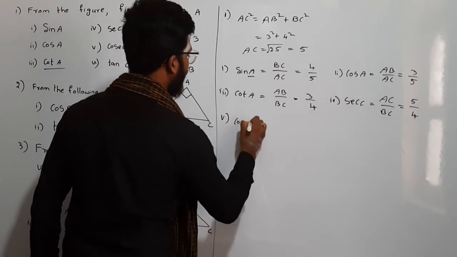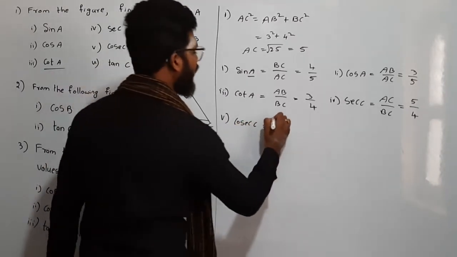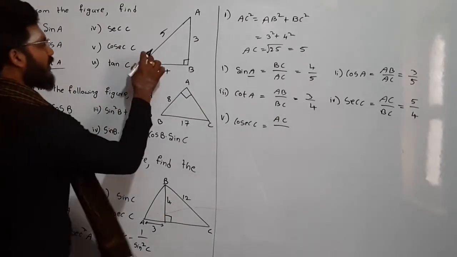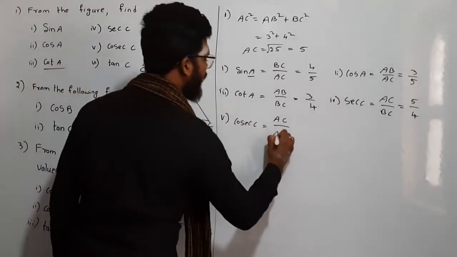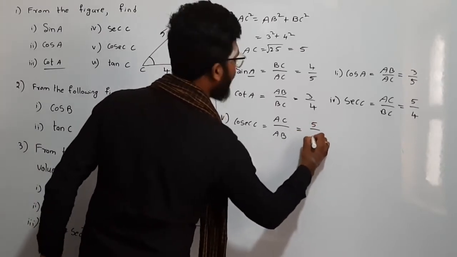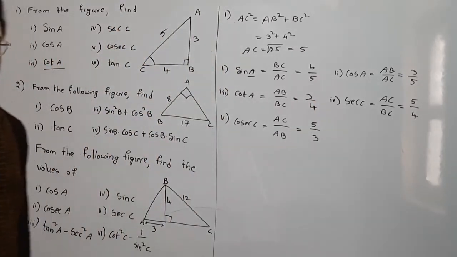In the same way, cosecant C. Cosecant represents hypotenuse AC by the side opposite to that angle. So for C, what is the opposite side? AB. AC by AB. What is AC? 5 by AB, which is 3. So that is the cosecant C value.